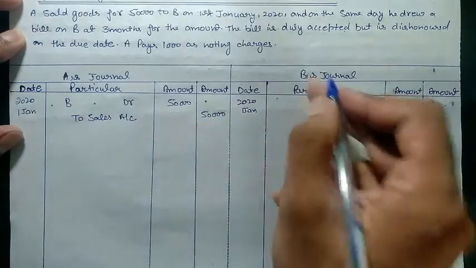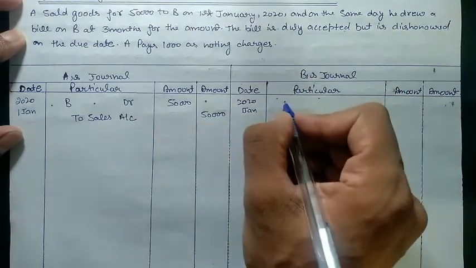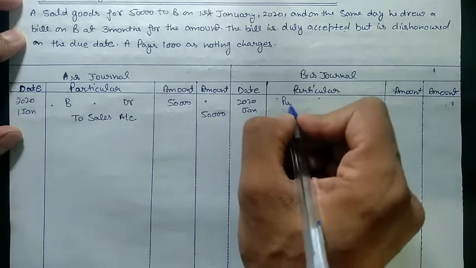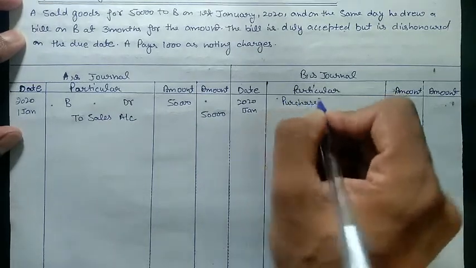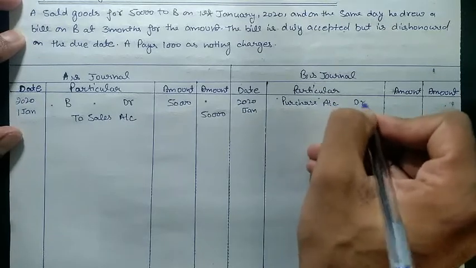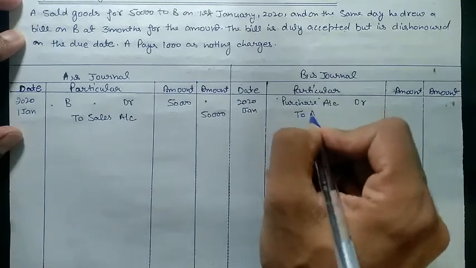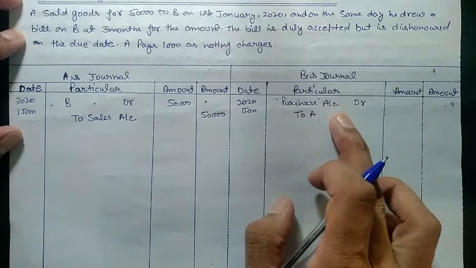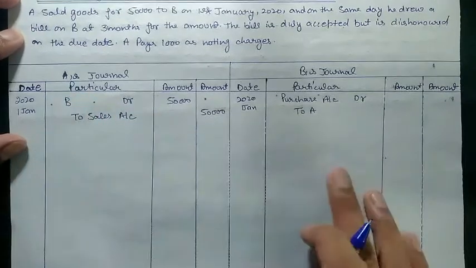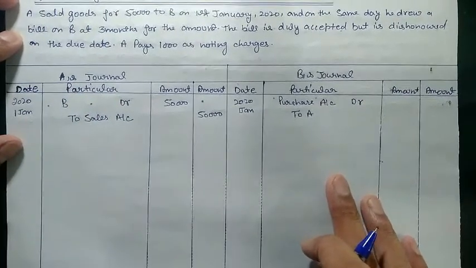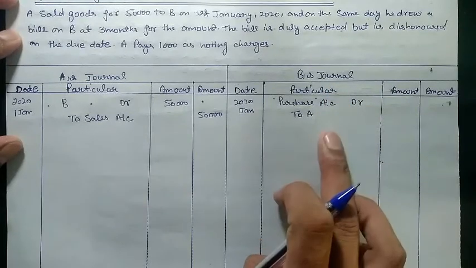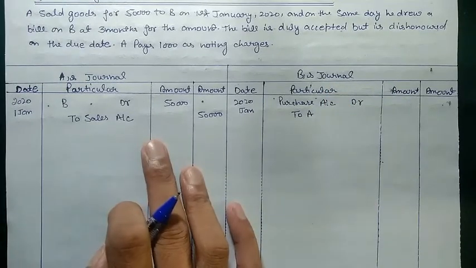On the other hand, in the books of B, the entry will go purchase account debit to A. We will not use "account" in front of the name. As we know, if A is selling to B, then B is purchasing from A. So we will complete our entry.